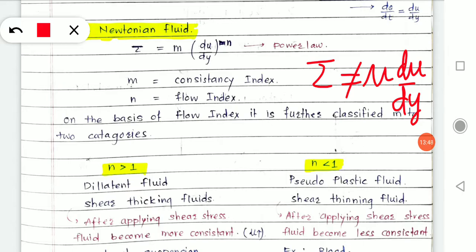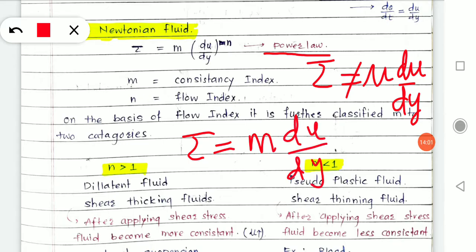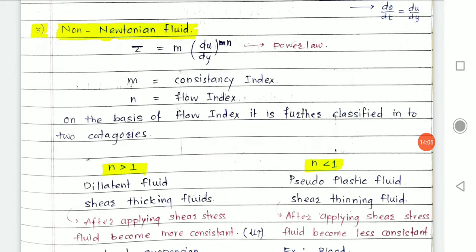Then what will be the other expression or mathematical representation of it? So non-Newtonian fluid follows the power law. You can understand this, it is simple. Tau is equal to m into (du by dy) raised to n. You can see here it's a power law.